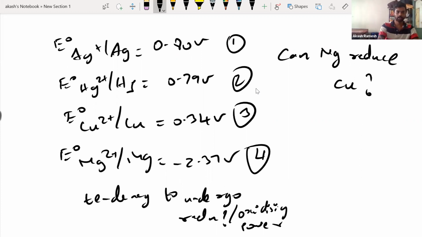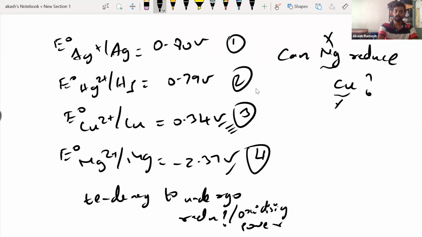Right, so obviously we can speak in terms of reactivity. I know magnesium is more reactive than copper, so obviously this will happen. But if they just give you X and Y, and then give the reduction potential values of X and Y, and then ask you this question, how do you have to answer it? Now, you see, copper has a positive value of reduction potential, so it will undergo reduction easily.